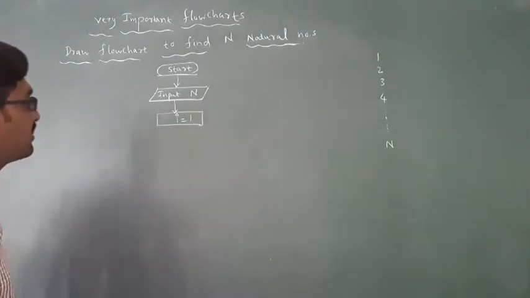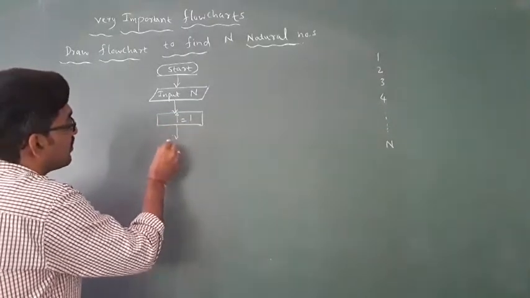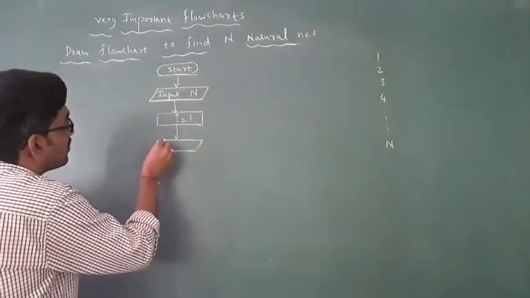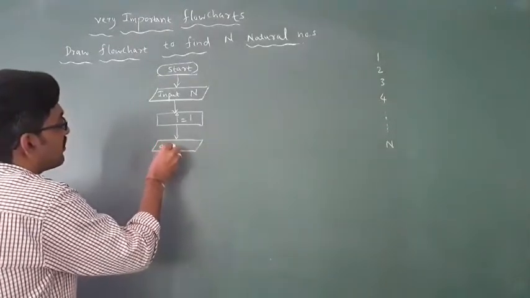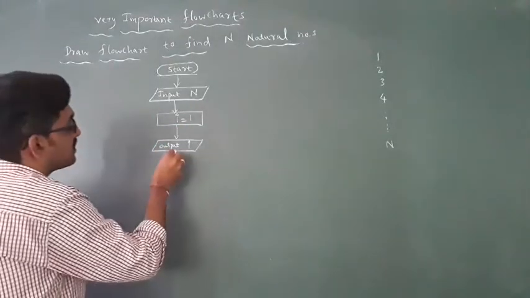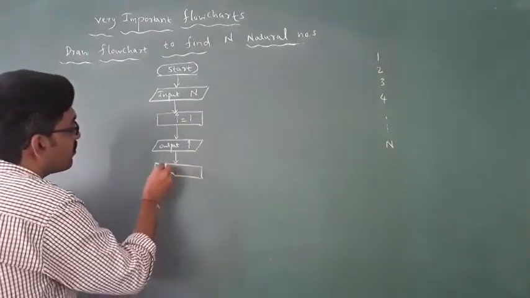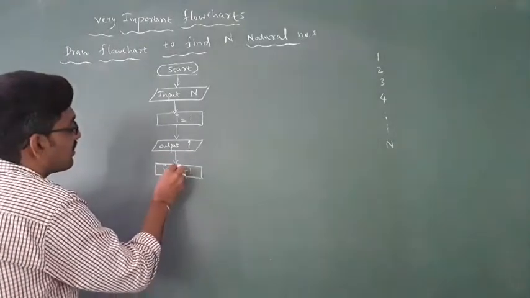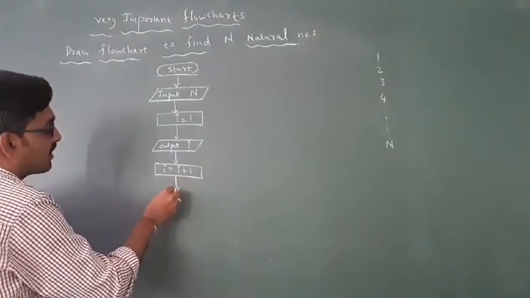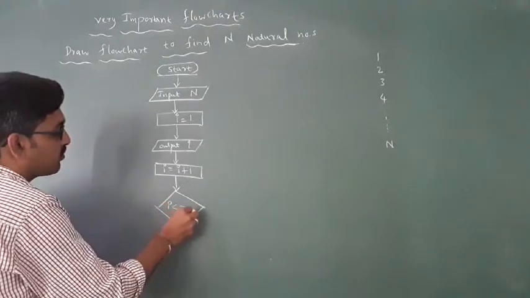Then I am getting the first output, I, which means 1. Then next I want to increment this: I equal to I plus 1. Then you have to write one condition, I is less than or equal to n.